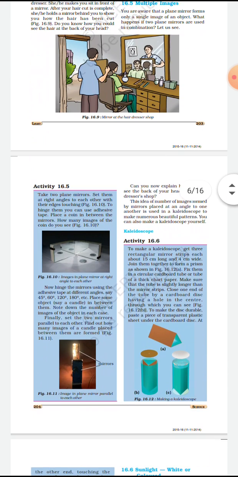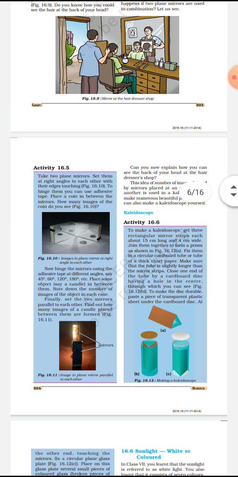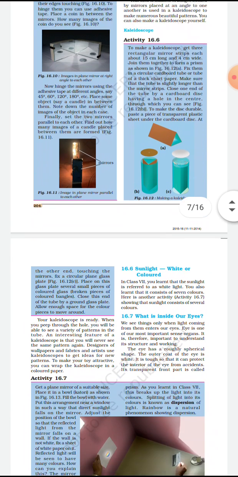Here you can see the idea of the number of images formed by mirrors placed at an angle to one another is used in the kaleidoscope. It is called a kaleidoscope, used to make numerous beautiful patterns. You can also make a kaleidoscope yourself, they are saying.